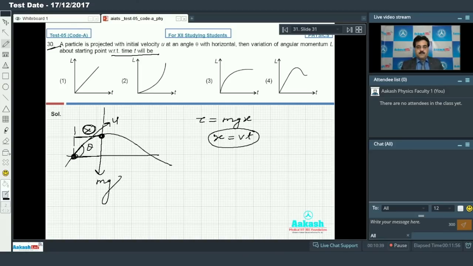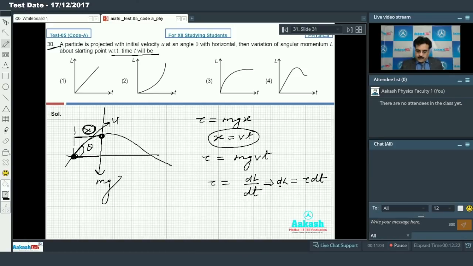Now if I want to calculate x, x is given by v into t, where v is the velocity at this point as I consider. So torque is equal to mg into v into t. But we know that torque is the change in angular momentum with respect to time. So we'll write dL equal to tau into dt.